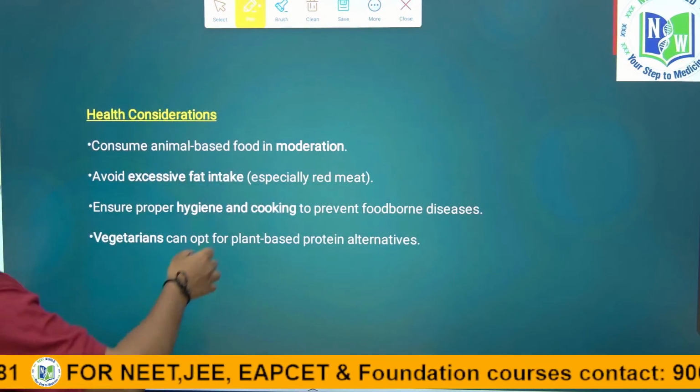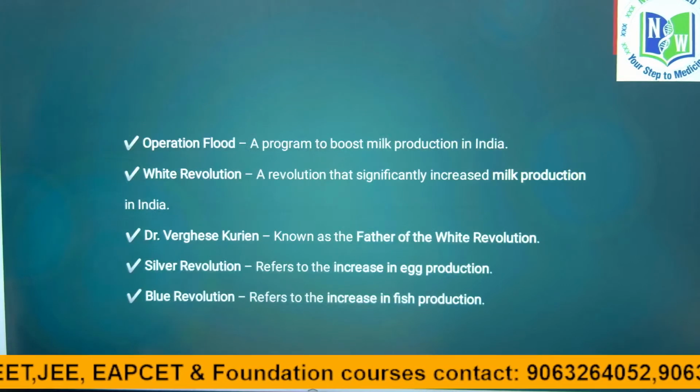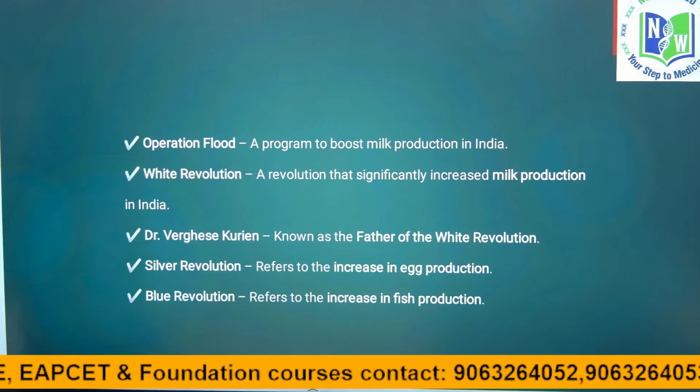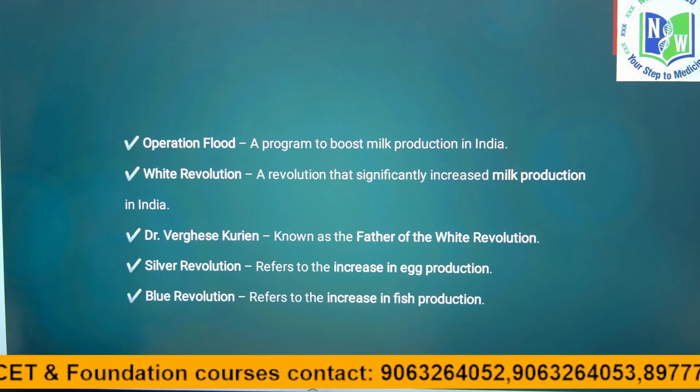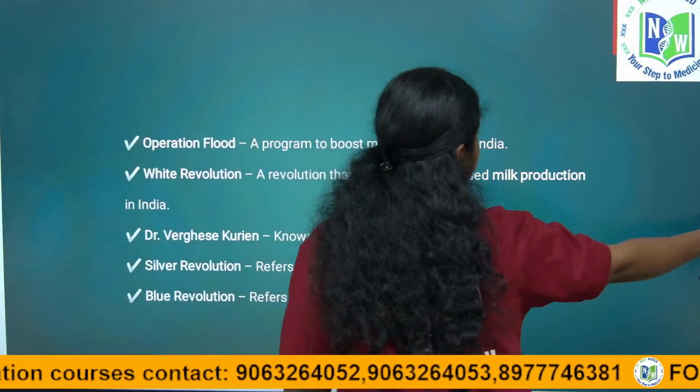Right children? So, next, what we studied in the fourth step: initiated programs like Operation Flood, a program to boost milk production.